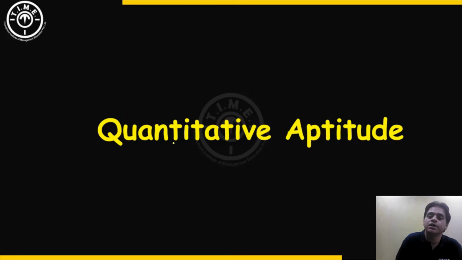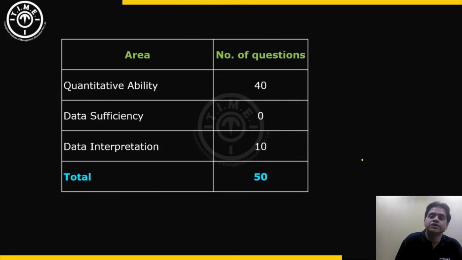Next, let us discuss the quantitative aptitude. So that is quant and data interpretation section. This section had total 50 questions, out of which 40 questions were of quantitative ability and 10 questions were of data interpretation. There were 0 data sufficiency questions in the quant section. There was 1 data sufficiency question in the logical reasoning section, but 0 in the quant section. So let us look at the breakup of the quantitative ability 40 questions in this slot.